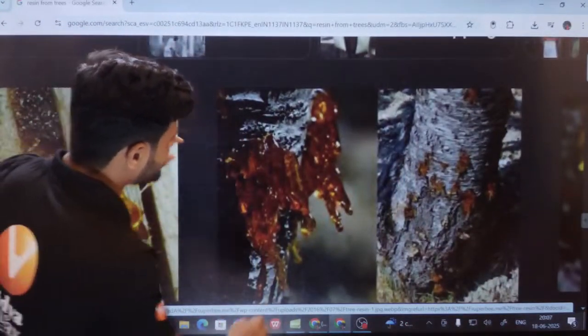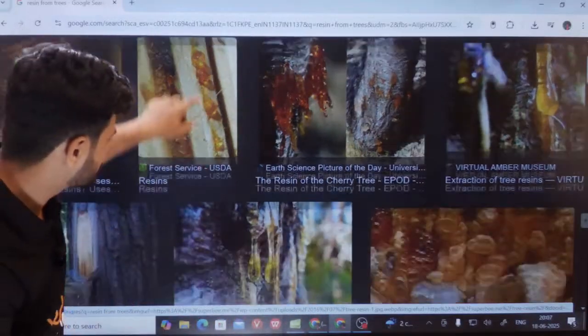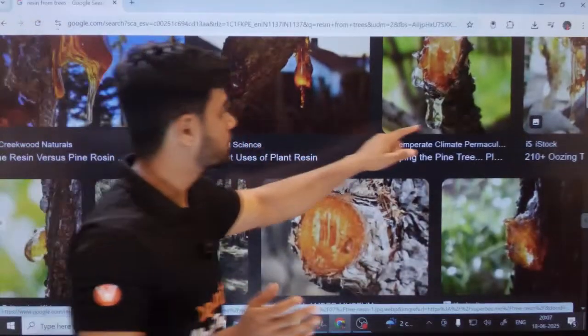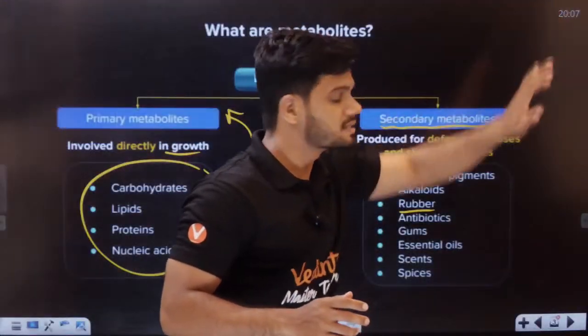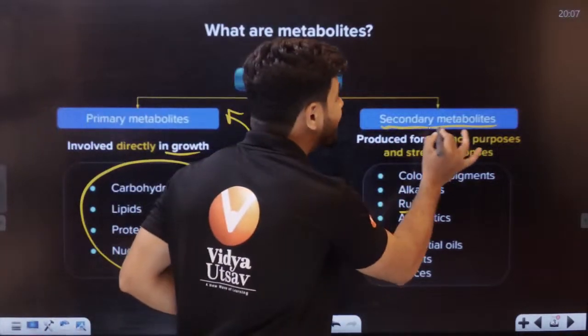You see it near a tree, like a yellow color substance. Students, you might have seen it near a tree. These are called resin. Now all of these resins, all of these gums, all of them are called secondary metabolites.